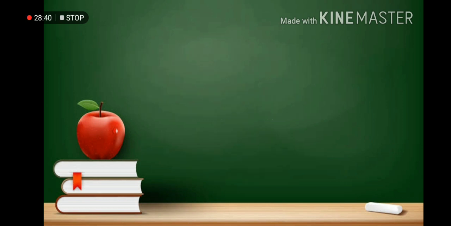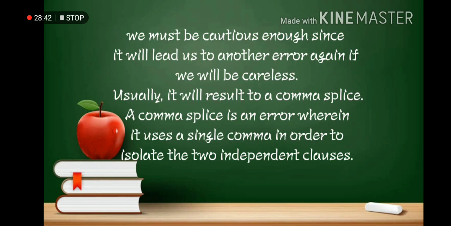On the contrary, in correcting a run-on sentence, we must be cautious enough, since it will lead us to another error if we are careless. Usually it will result in a comma splice. So what is a comma splice?